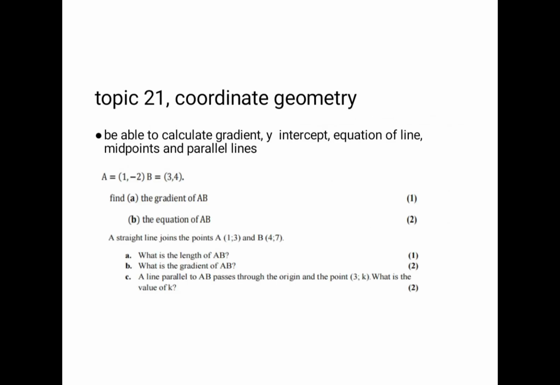And also in your maths paper 1 tomorrow, you can see a question on coordinate geometry. Make sure that you understand how to calculate the gradient, the equation of line AB, and also the length of AB. When you are asked about the length of AB, this is what you need to do. You just need to find the length of the line the way you find the magnitude of a vector, right?